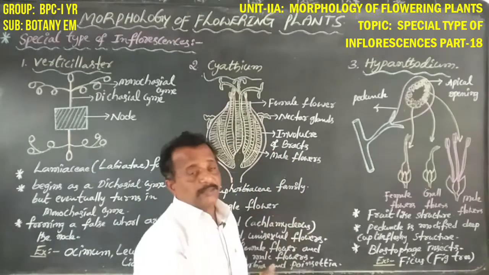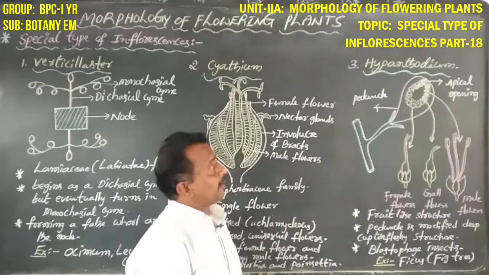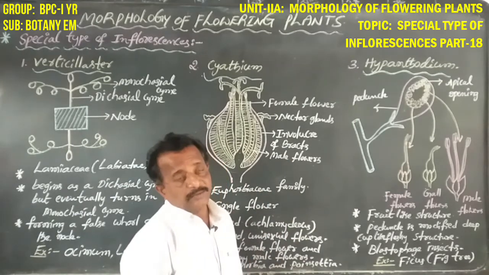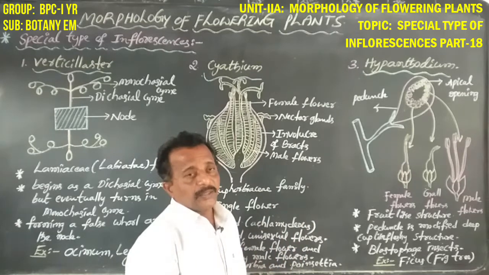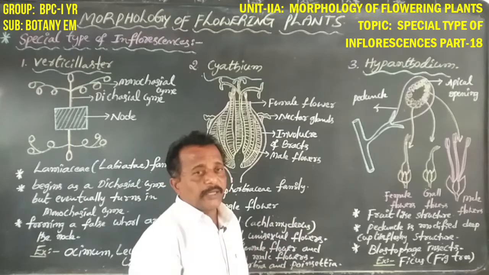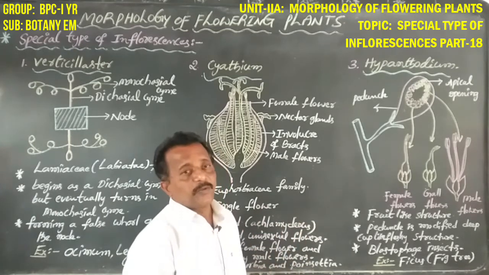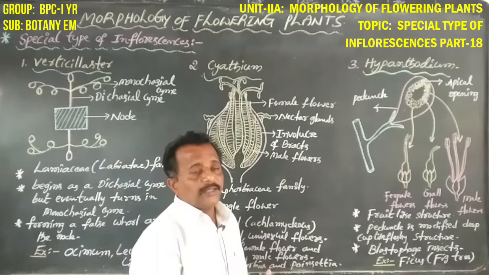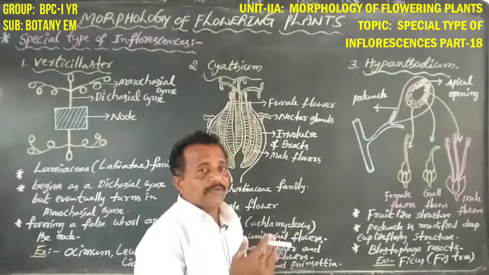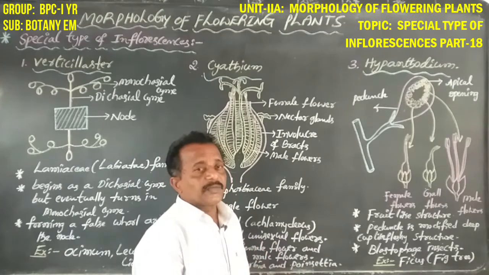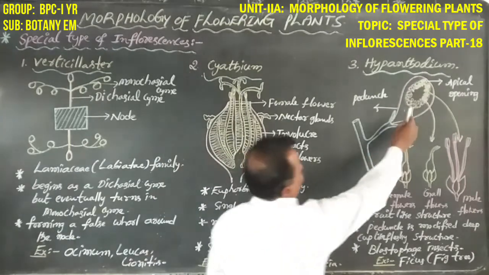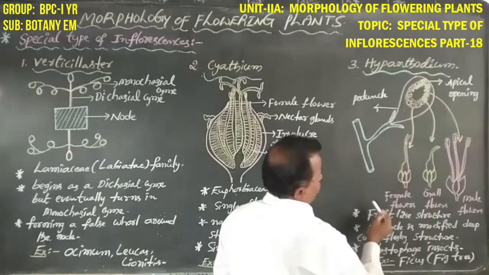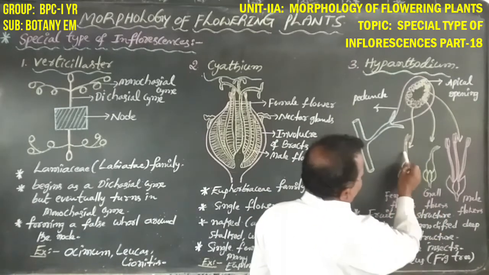Three types of flowers are seen in Hypanthodium inflorescences: male flowers located near the apical opening, female flowers located at the bottom of the inflorescence, while the gall flowers or female sterile flowers are located between the male and female flowers.